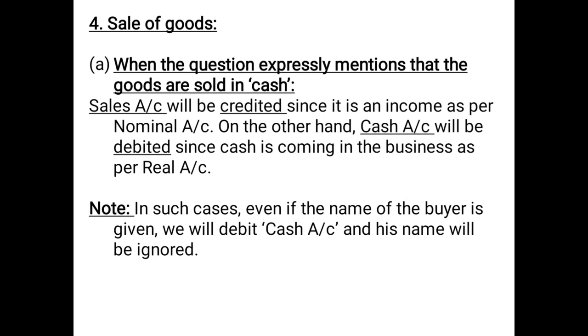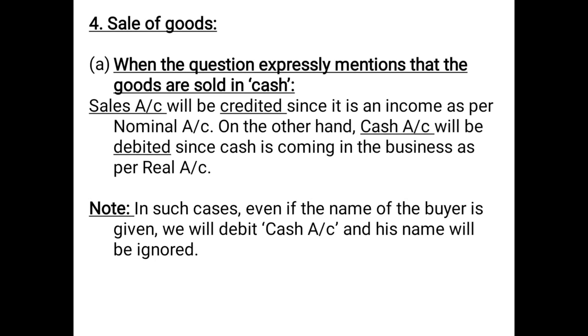So here in case A, we are talking about when the goods are sold in cash, when the question expressly mentions that the goods are sold in cash. So what will be the effect of this transaction? By selling the goods, the cash is coming into the business, and cash being a real account, we remember the golden rule: debit what comes in. So cash account will be debited and sales account will be credited. So we have got both the aspects, which is to be debited and which is to be credited.